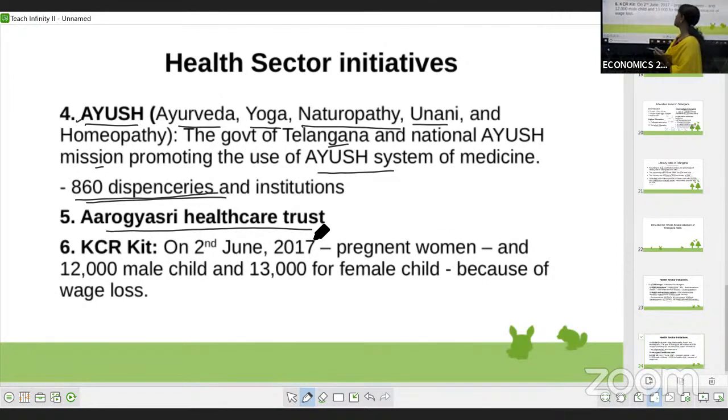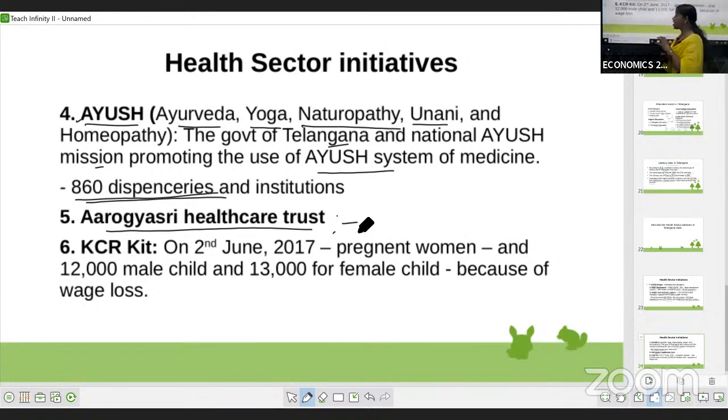With this Arogyasri program, the Telangana government is giving Arogyasri health cards to the people who are below the poverty level.